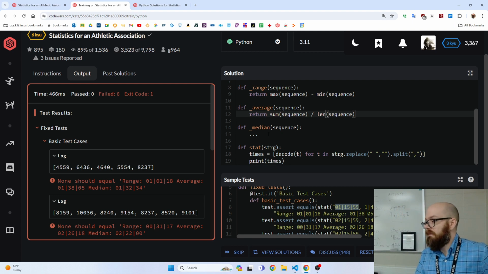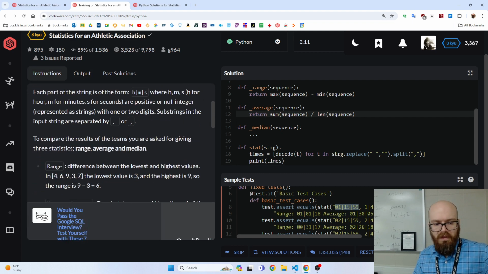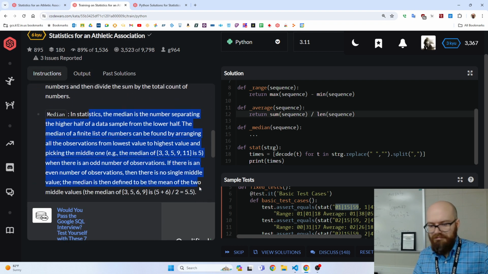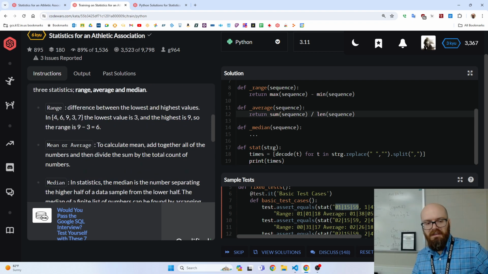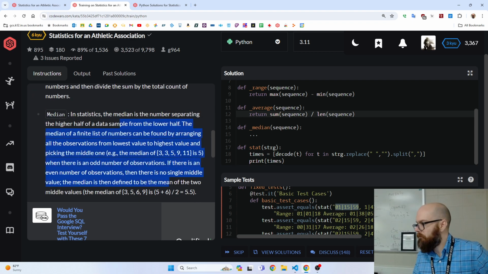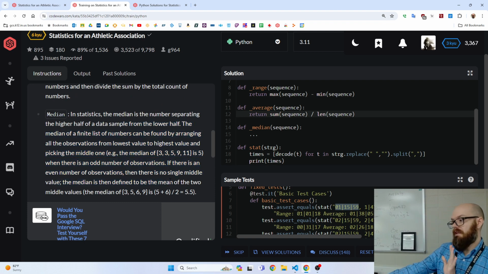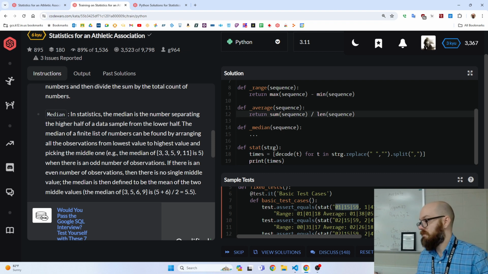And then the median is going to be a little bit annoying because they have more directions. If you've got an even number, it's not easy. For an odd number, for example, if there were 7, we could have 3 on one side, 3 on the other, and then that 1 in the middle. But if there were 8, we'd have 4 and 4. And who's in the middle? Well, we take the 2 closest to the middle and average them. So we've got to work on that. Let's save that for later.